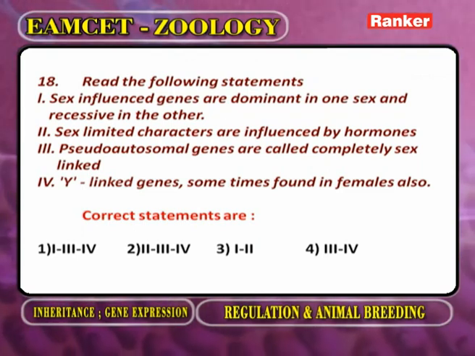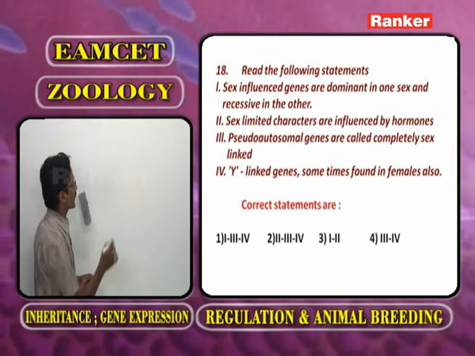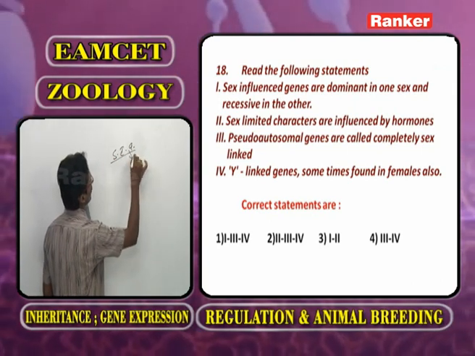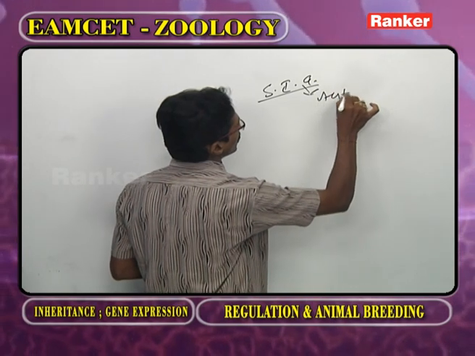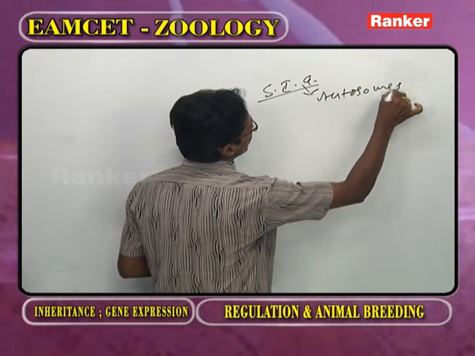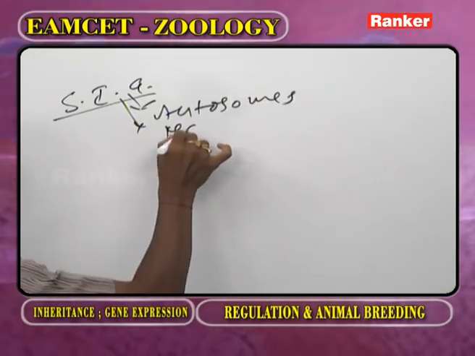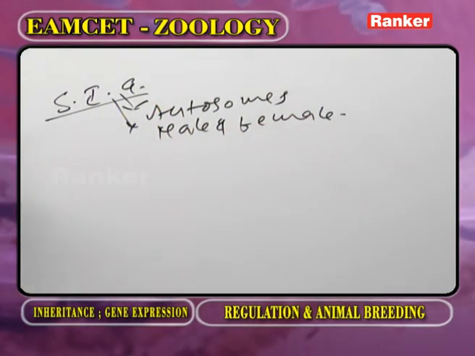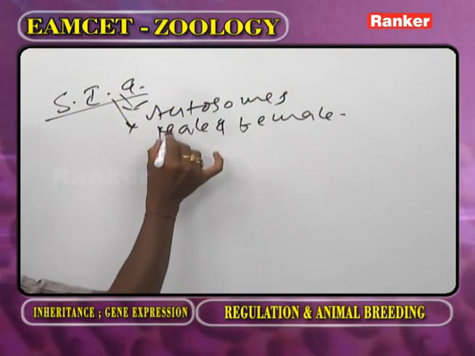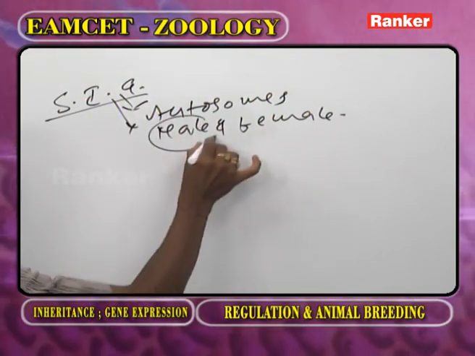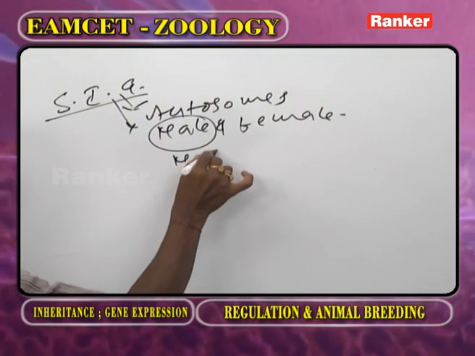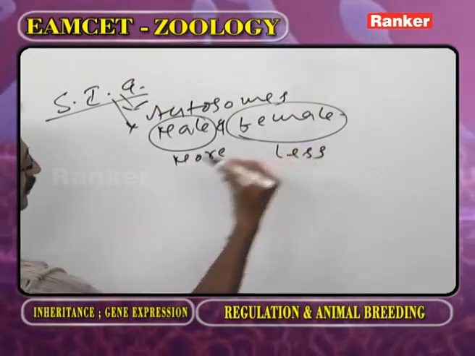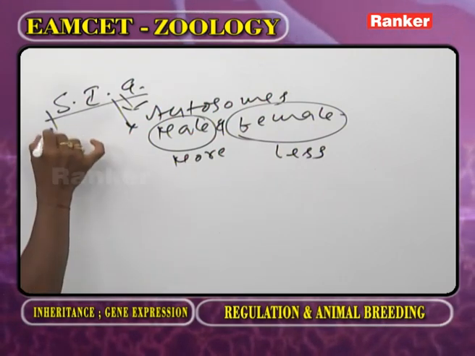Now we go for the sex influenced genes. Sex influenced genes are present on autosomes, and these are present in both male and female. Okay? Sex influenced genes are more expressed in male, less expressed in female. What is the best example?